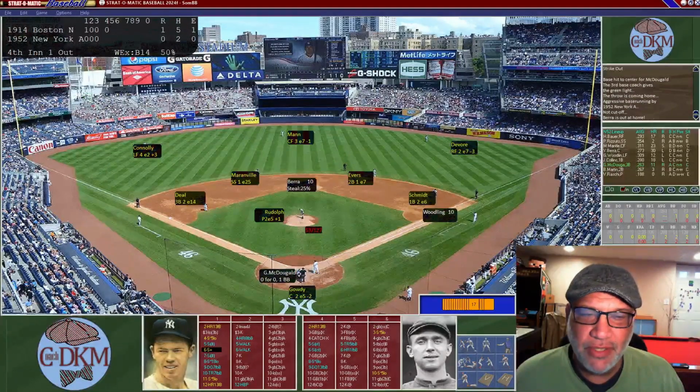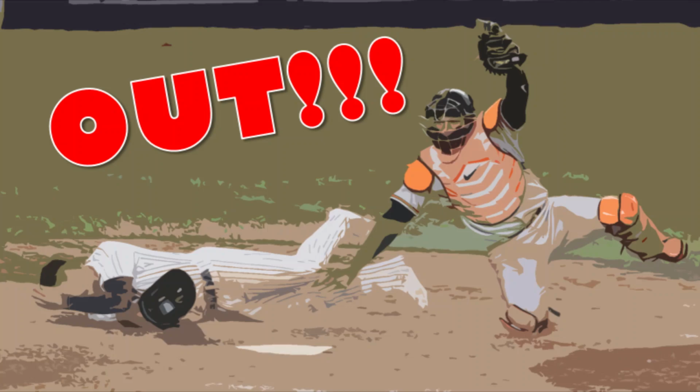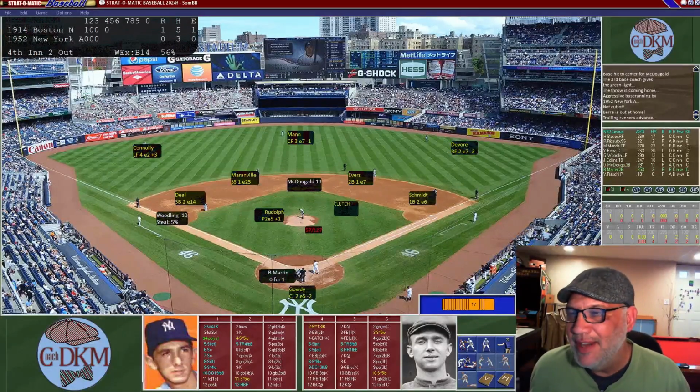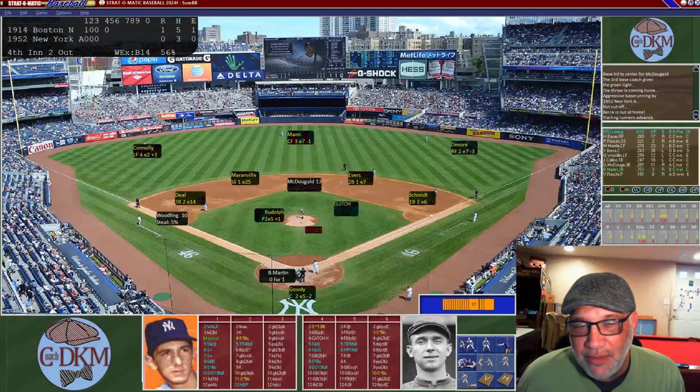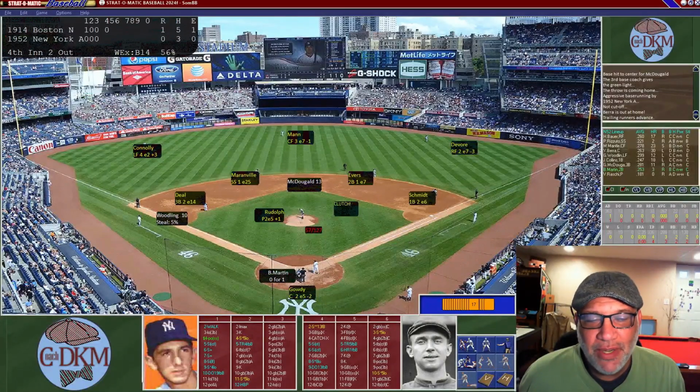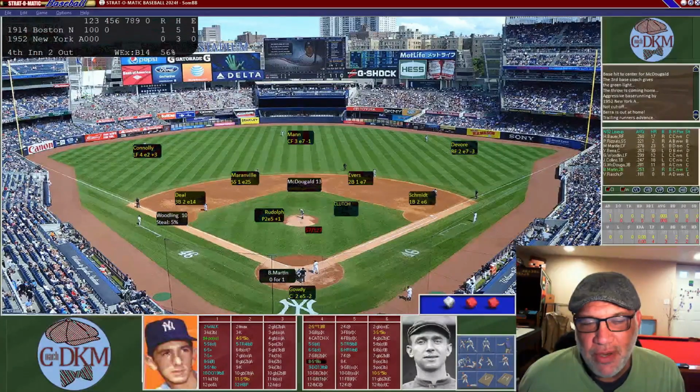We're going to send the trailing runs. There's no cutoff. You're out. And he's going to be easily thrown out at home base. It was a 50% chance. We took our risk, and it did not work. So that's going to be 2 down. But both runners do advance, so they're on second and third with Billy Martin up at bat.